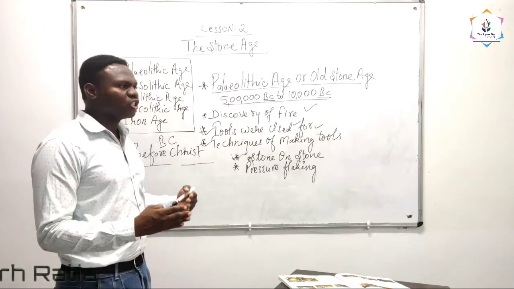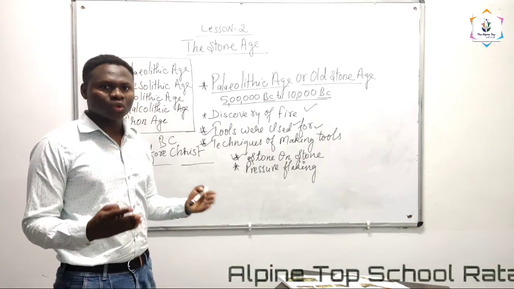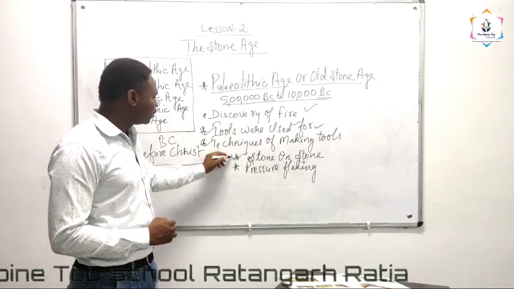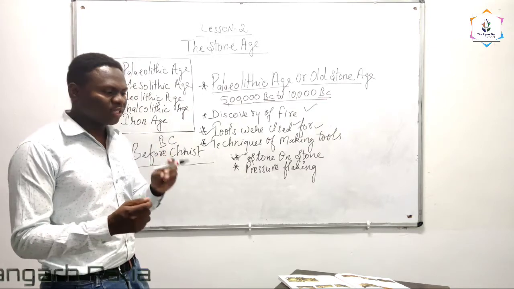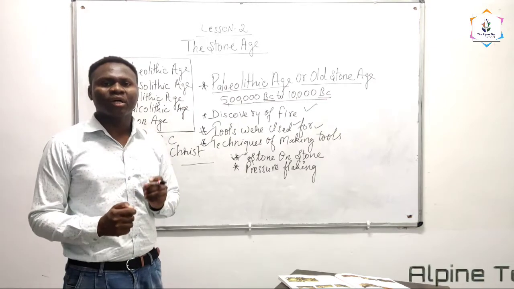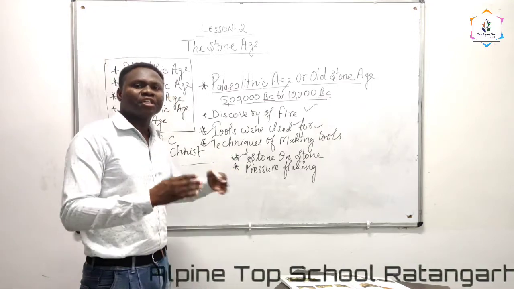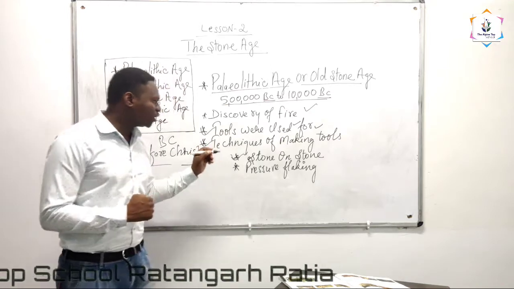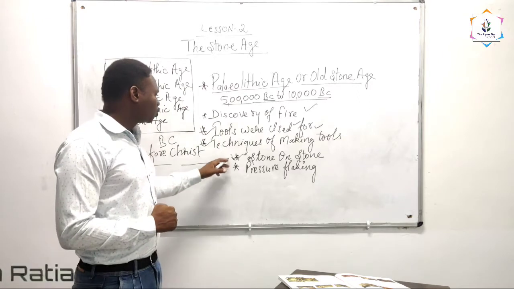Usually, when they were making the stone tools, they had no other options or no other tools. So they had to use stone only to make the tools. For that, they used to hit a stone while keeping another stone. Means they used to apply pressure or hit the stone. So that might have created a shape that can make the other tool. That is why they usually used stone on stone for making stone tools.